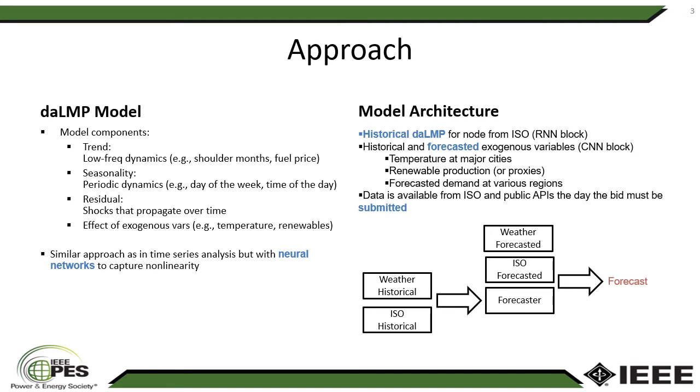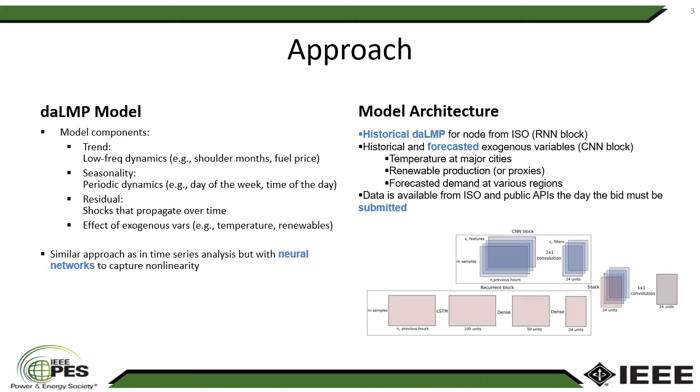And in our approach, we favor neural networks as opposed to traditional time series techniques to capture the effect of nonlinearities. We divide our model into two parts. We were going to take into account both historical data and the effect of forecasted exogenous variables. And to do that, we proposed a deep learning model that has two blocks.